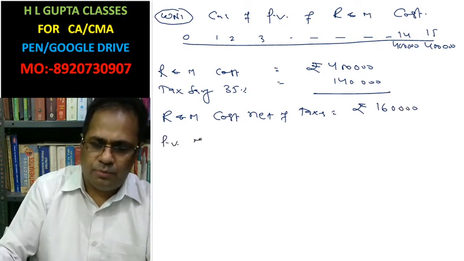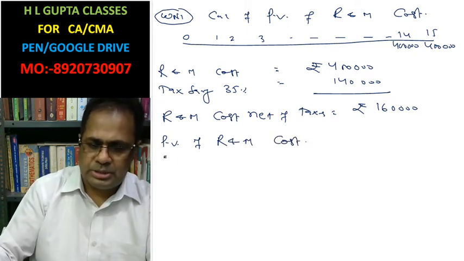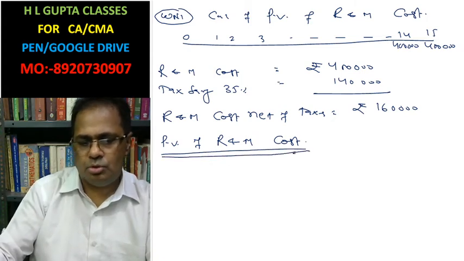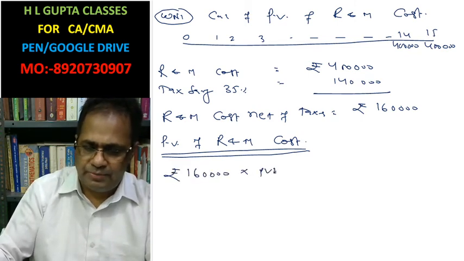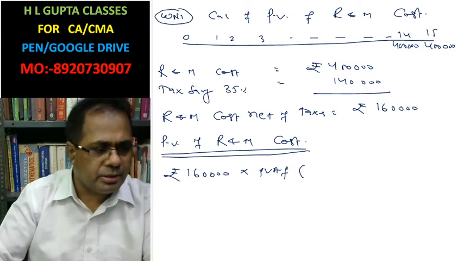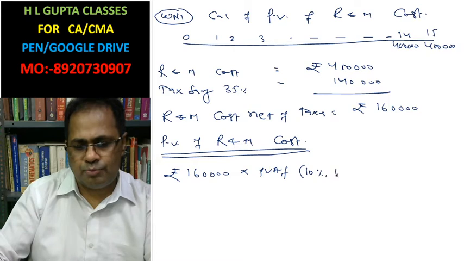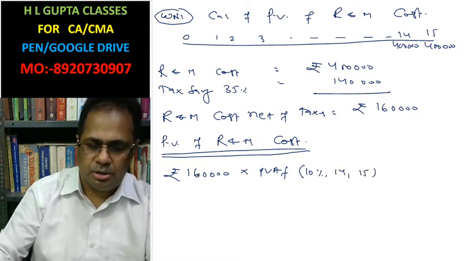Present value of repair and maintenance cost: rupees 2,60,000 into the present value annuity factor. The discount rate is 10%, for year 14 and year 15. The two years of repair and maintenance cost are incurred here.